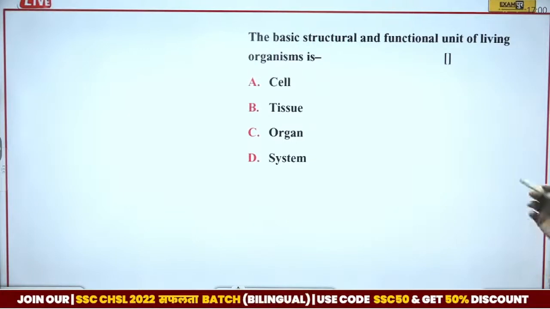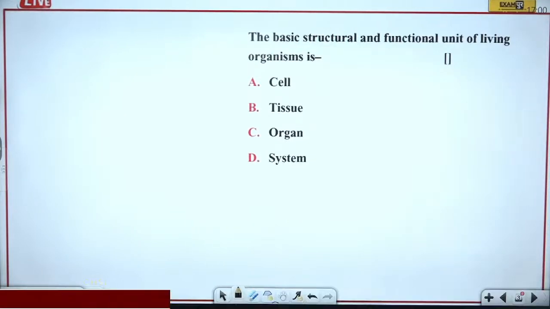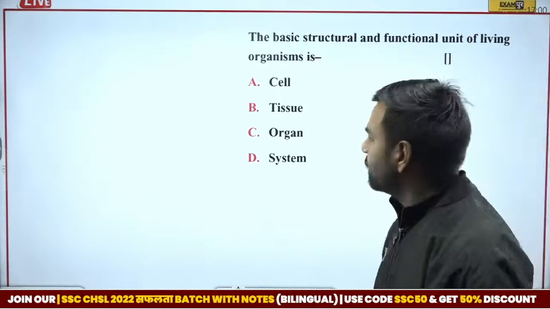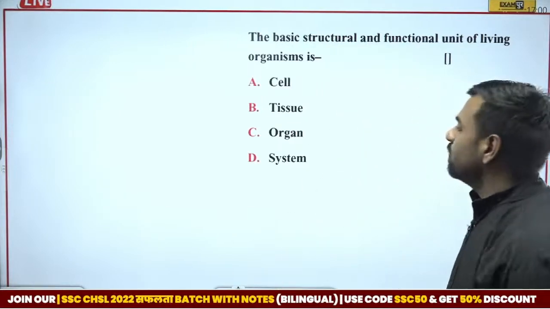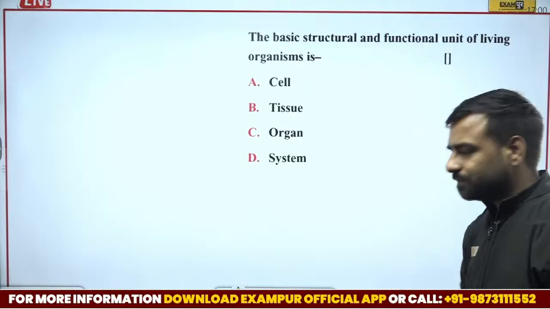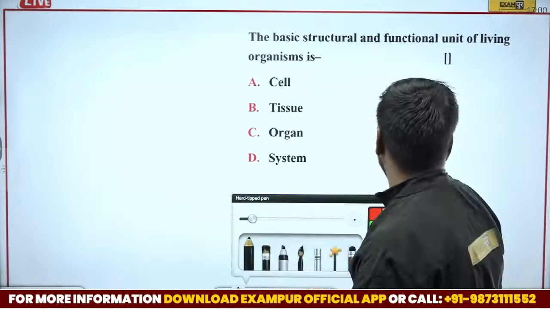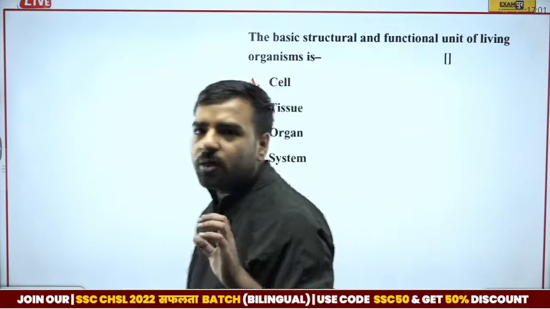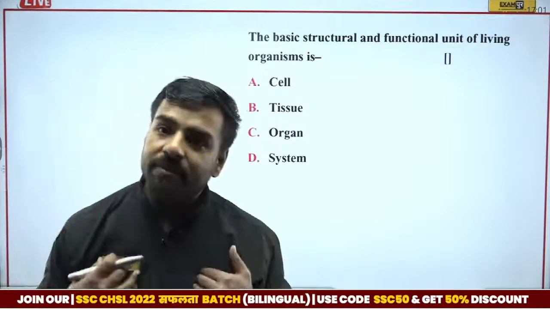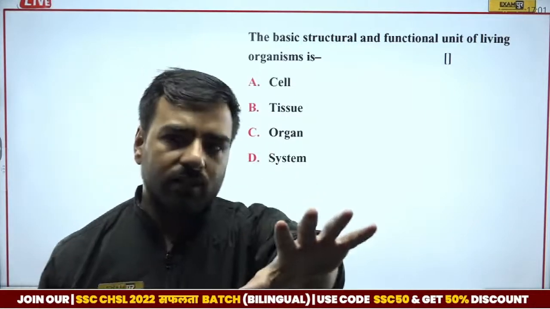The first question is, the basic structural and functional unit of living organism is dash. We have four options here. Is it cell, tissue, organ or the system? Now let's try to understand all these options. Whenever we talk about any of the organisms, whether it is me or whether you are.